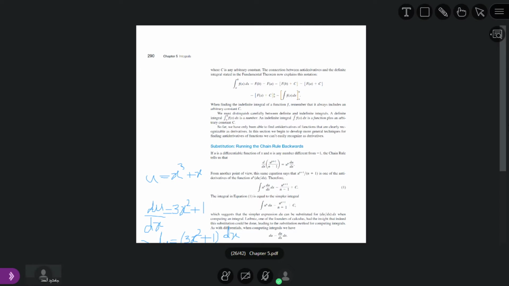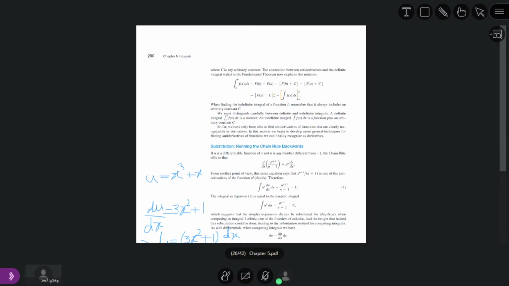After that, we convert u back into g of x. U is equal to x to the power 3 plus x, so whole power 6 divided by 6. This is the answer to the question.